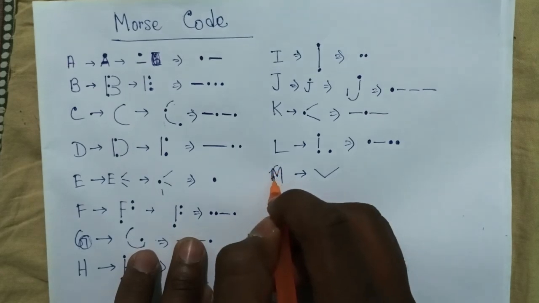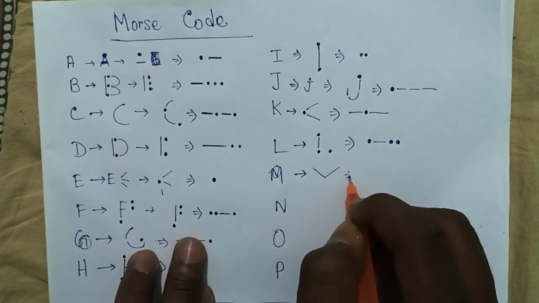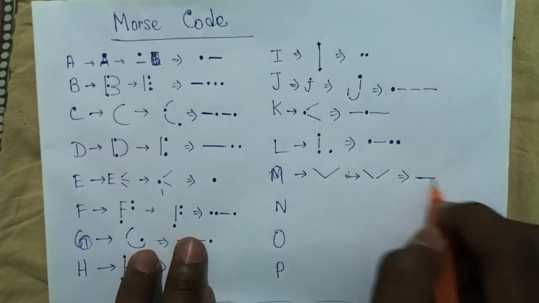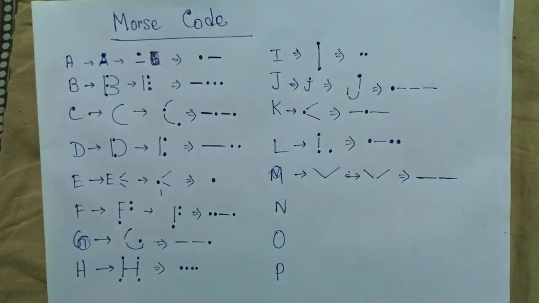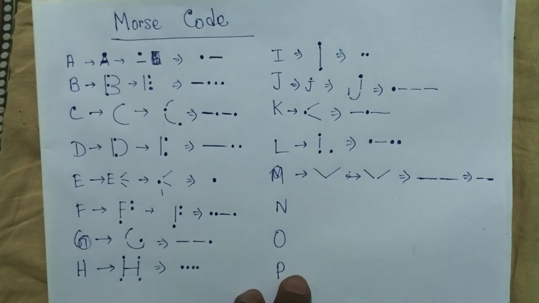M, we will see this and this. We will focus only on this portion of M. One line, another line. So this translates into one line, another line. This is literally M in Morse code. Only two lines. 1, 2. That is it.